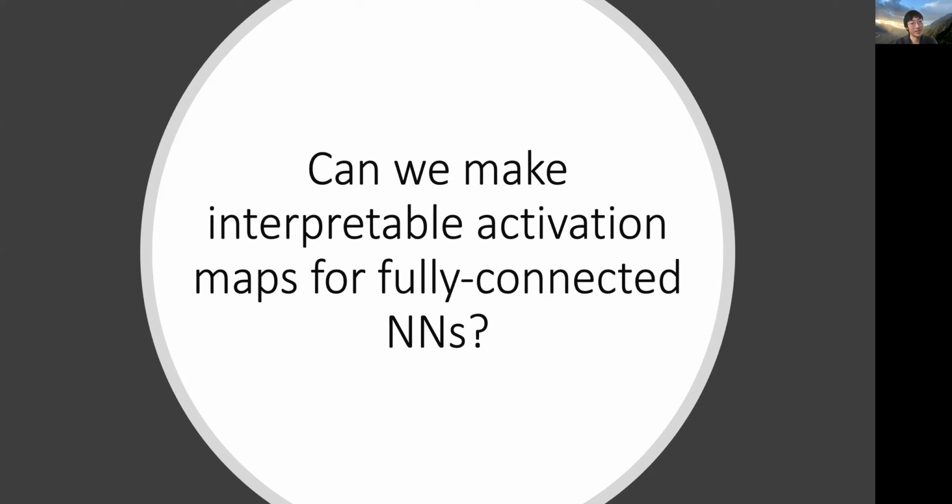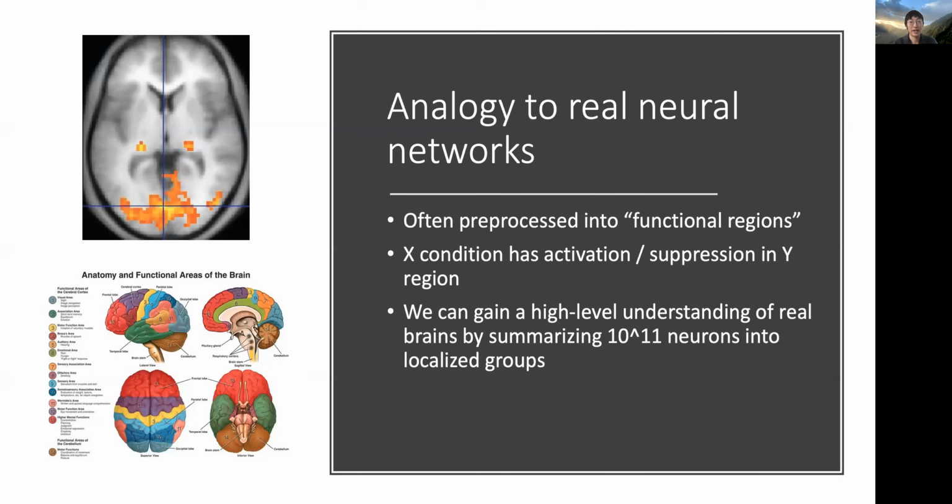A fully connected layer is randomly ordered, and this presents challenges in high-level understanding. In a real brain, there are a lot of neurons, too many for our current measurement tools to keep track of. However, brains are extremely structured, and many of our tools to understand the brain exploit this structure. fMRI data is often segmented into activations of functional regions for a high-level understanding. Getting a high-level understanding in this way is both easier and more difficult for artificial neural networks.